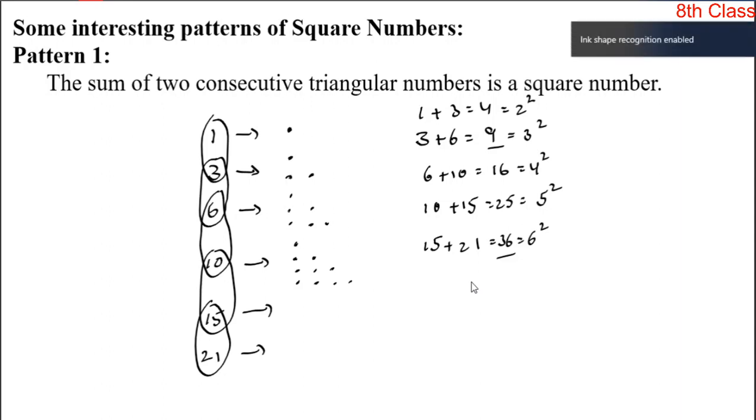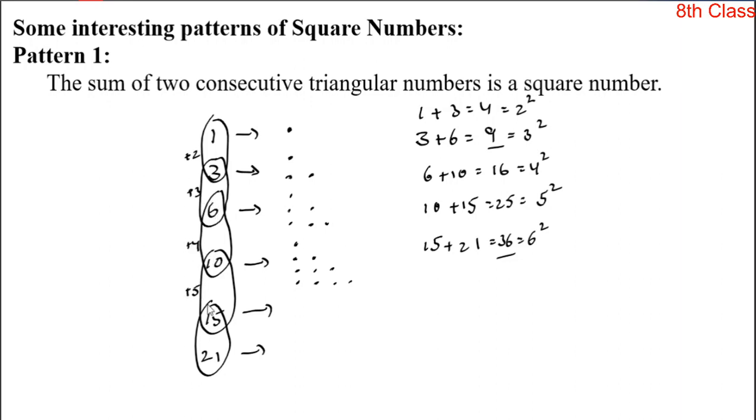If you want the next triangular number after 21, how do you get it? It's a very easy technique. Let us observe these triangular numbers: 1 plus 2 is 3, 3 plus 3 is 6, 6 plus 4 is 10, 10 plus 5 is 15, 15 plus 6 is 21.